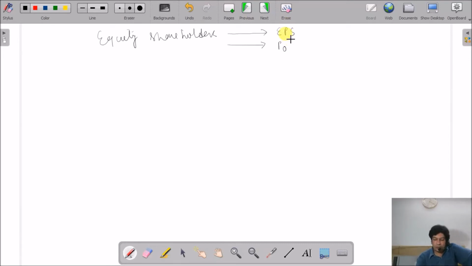Now if these two factors are going to be in favor of equity shareholders, then it's but obvious that equity shareholders will go for that decision to change their capital structure. So right now we have to find the revised earning per share, we have to find the revised price of the share, and then we are able to answer this question.